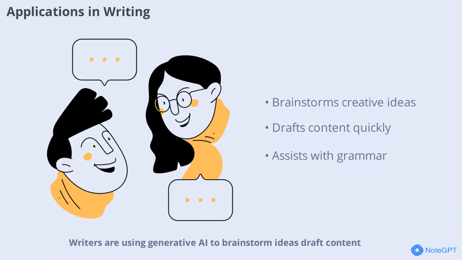Writers are using generative AI to brainstorm ideas, draft content, and even co-author books. AI-powered writing assistants can suggest phrases, correct grammar, and help overcome writer's block. This partnership between human creativity and machine intelligence is changing the way stories are told.